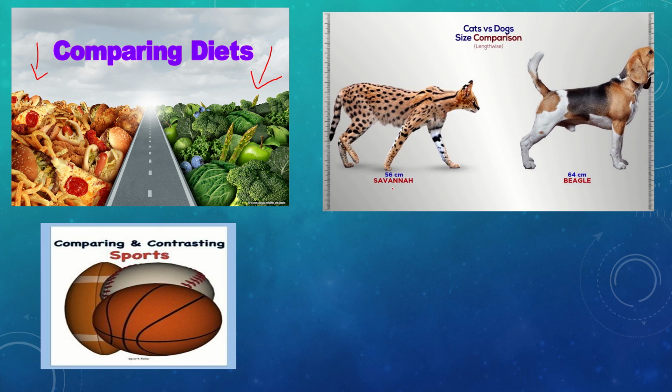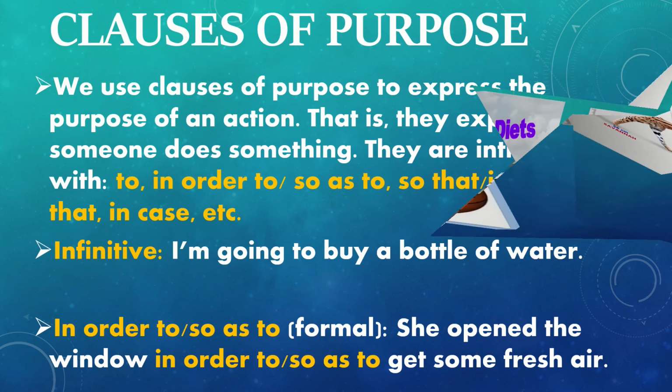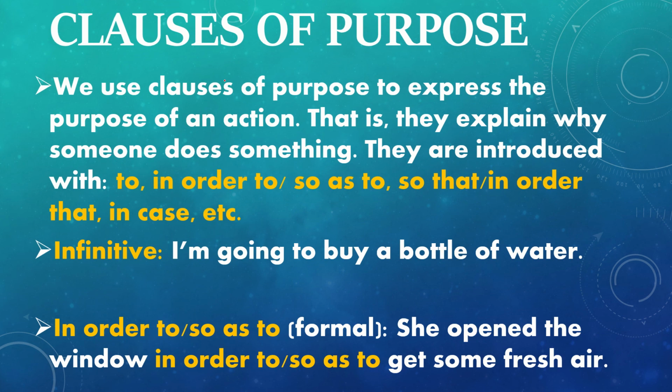We can compare cats and dogs or animals. We can say that dogs are taller or bigger than cats. We can say that cats are faster than dogs. We can say that dogs are more friendly than cats, etc. Very good. So that's how you would use this knowledge that you're learning in this class.